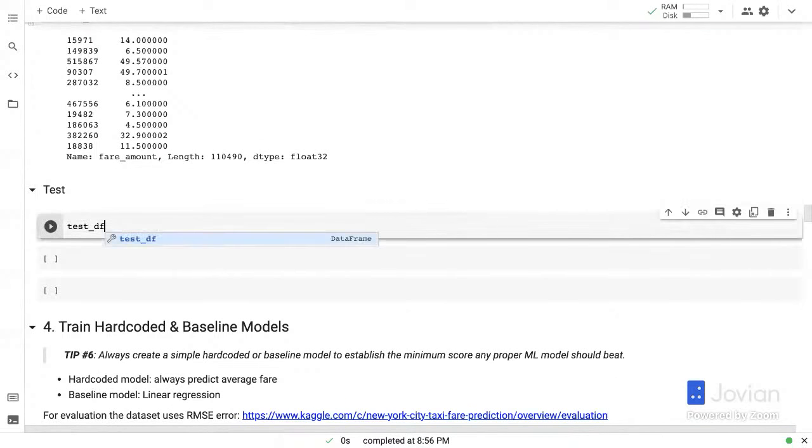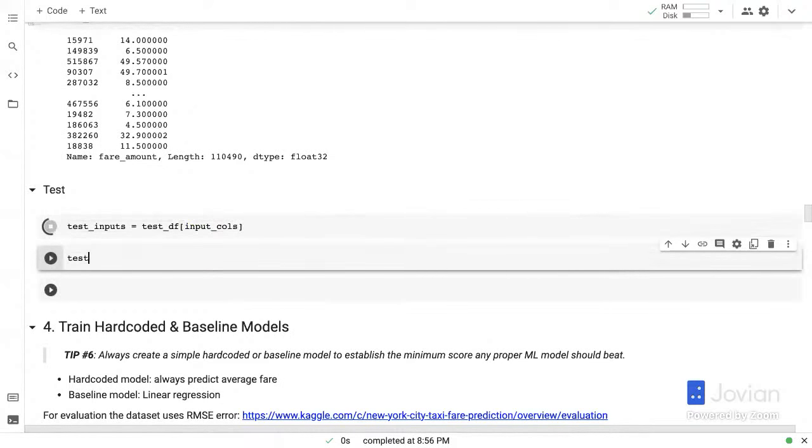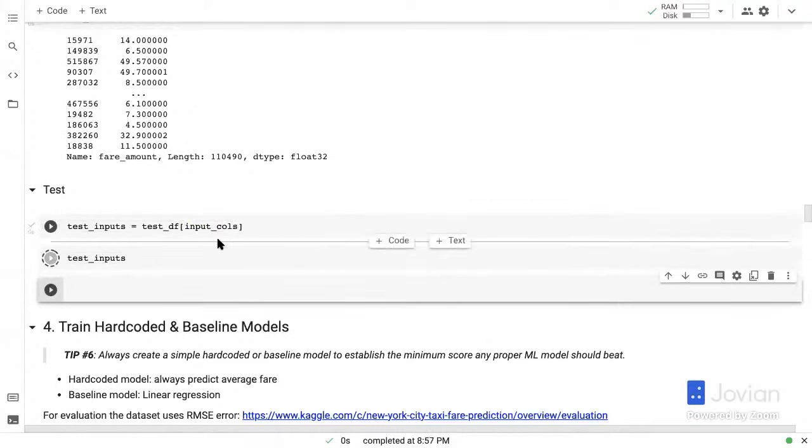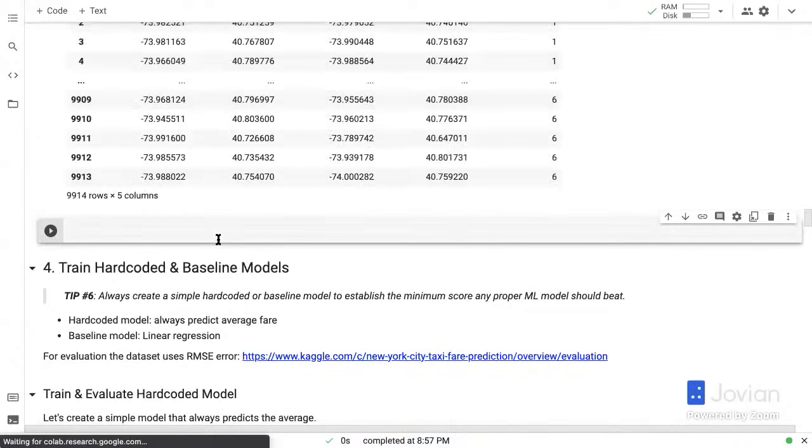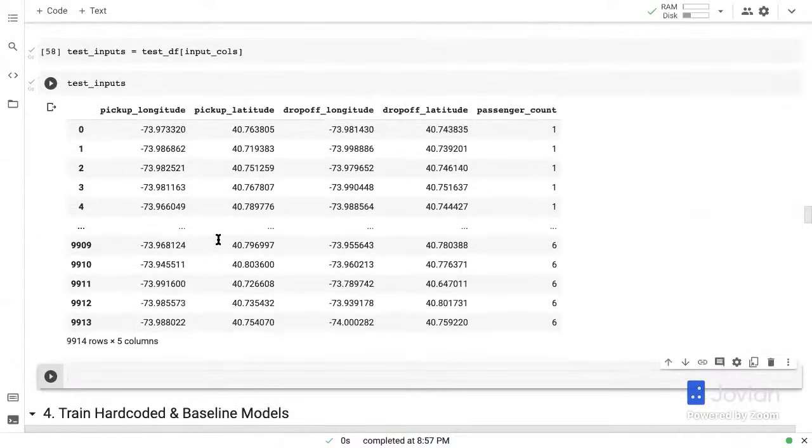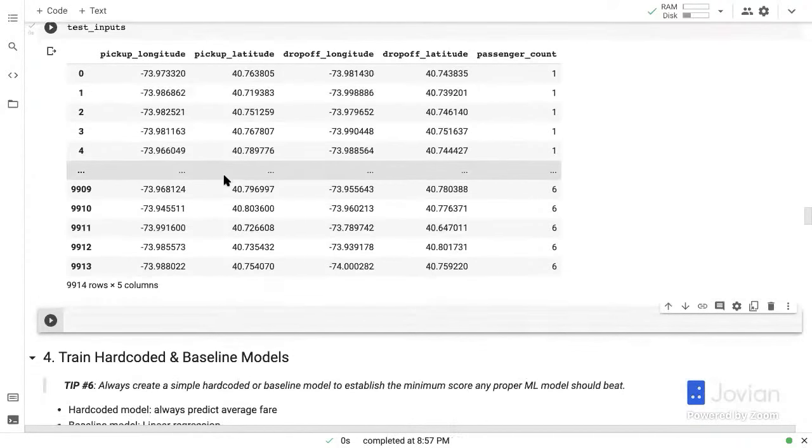Finally, test df. Now the test data frame, remember, it doesn't really have any target columns, but we still want to pull out just the input columns that we can use for training. So let's just do test df input columns, test inputs. Okay. And there are no targets. There's no fare amount in the test data frame. That is something that we have to predict. So there it is.